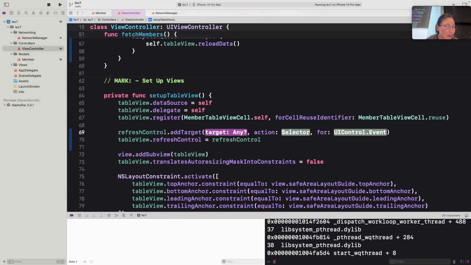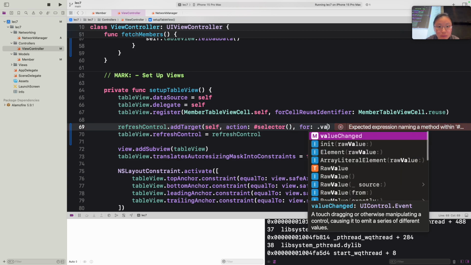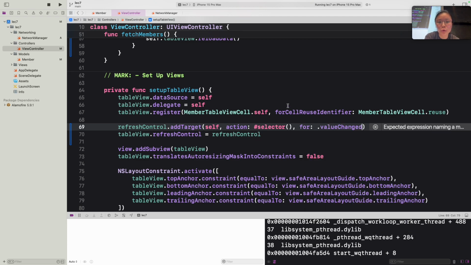In this case, the target is going to be self because it's going to be this view controller. And you remember from defining buttons, we use this hashtag selector function where we pass in an Objective-C function. And for this, we're going to use .valueChanged. So every time we scroll down, it'll call whatever function we pass into this hashtag selector.